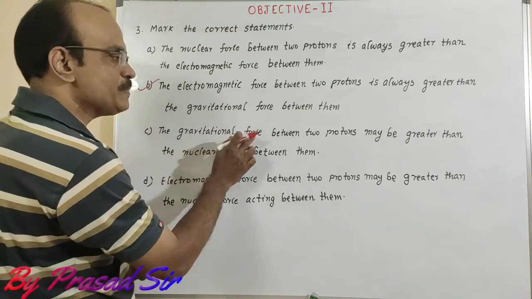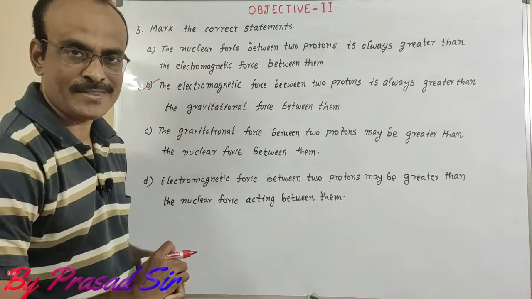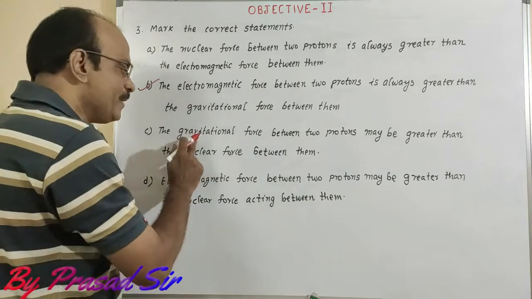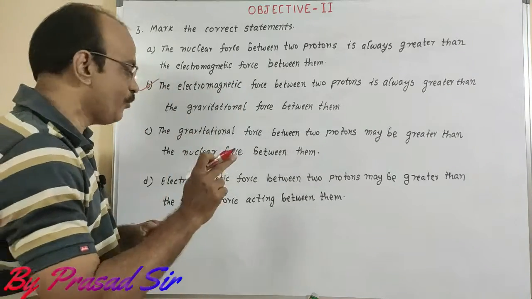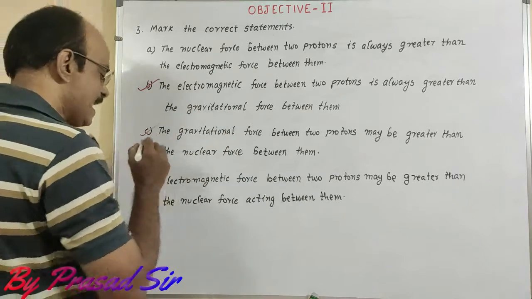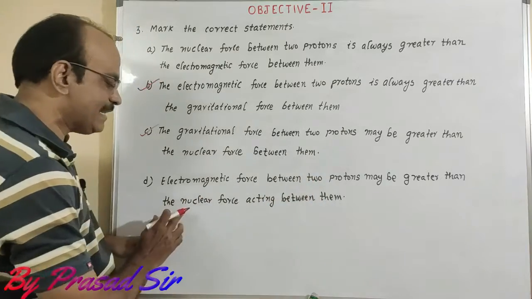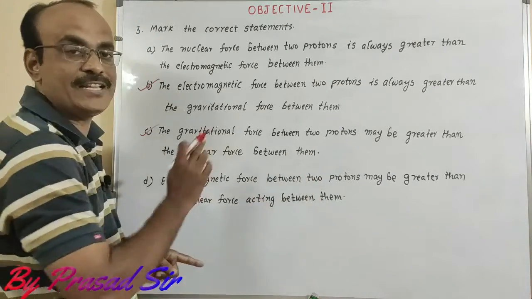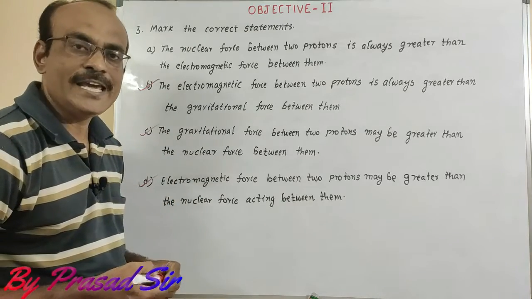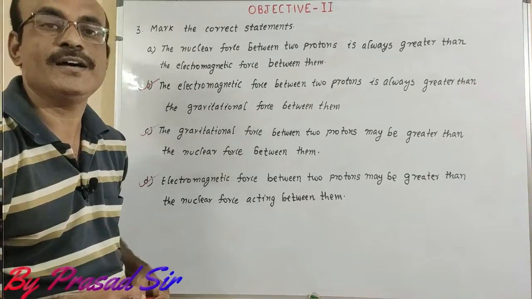Now observe C. The gravitational force between two protons may be greater than the nuclear force between them. So "may be greater than" is the correct option. Why? Because it is the longest range with the weak force. Here "may be greater than the nuclear force" is correct. And D. Electromagnetic force between two protons may be greater than the nuclear force acting between them. This is also the correct option. So here A, B, C, D are the correct options for question number 3.